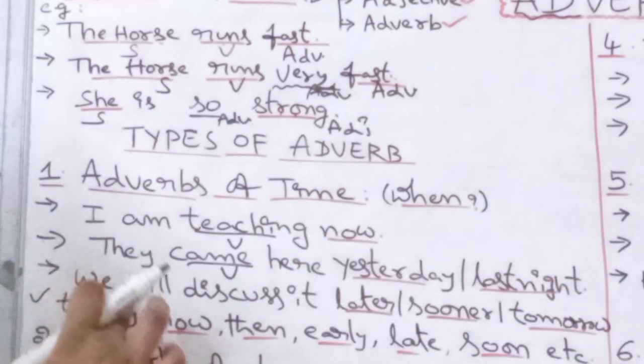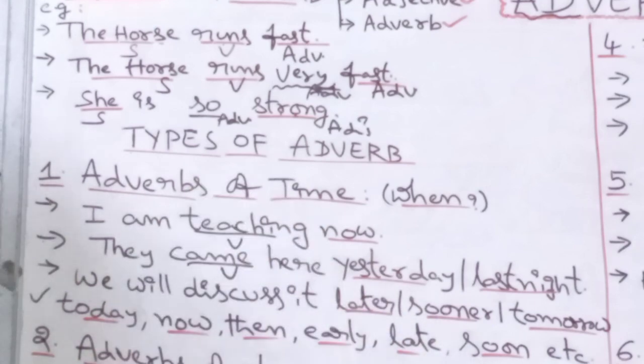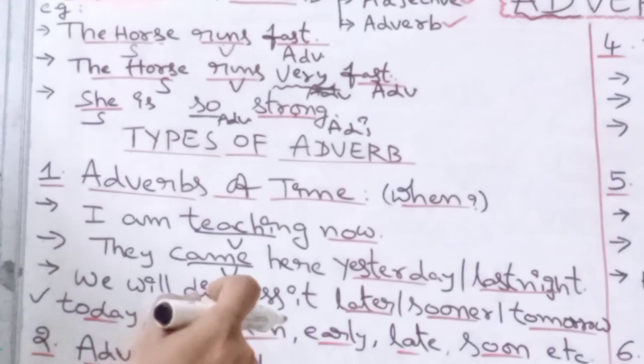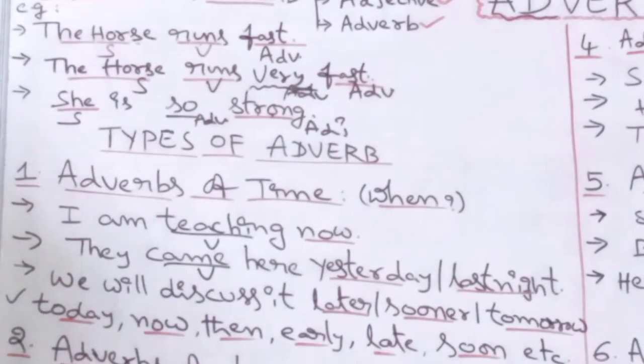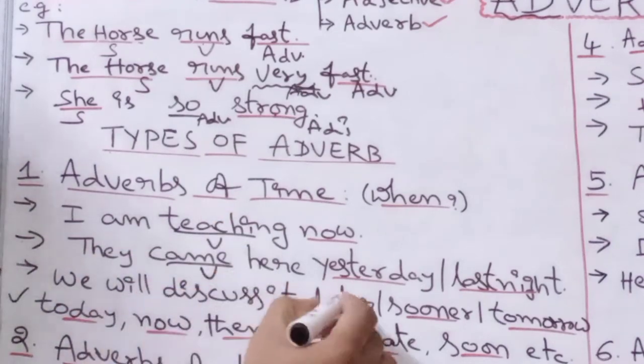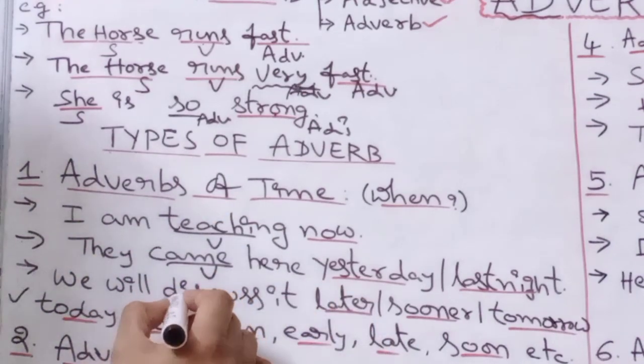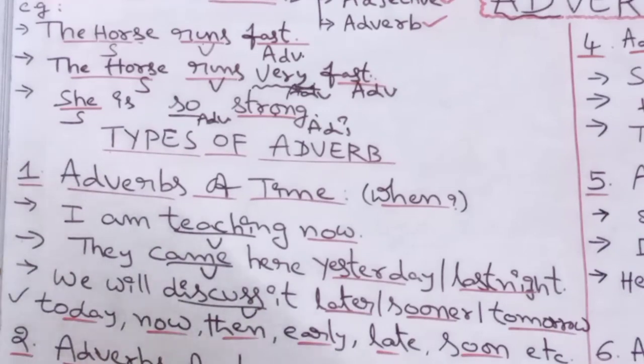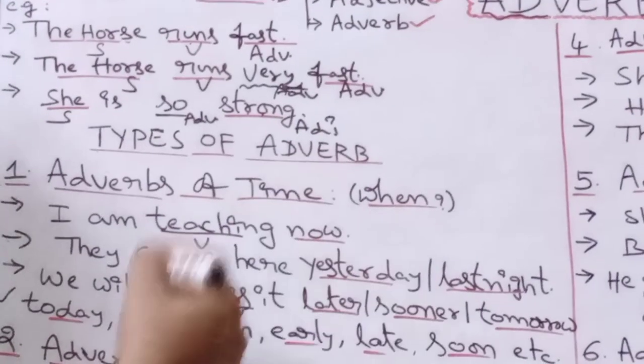Next example, we will discuss it later. Later means when? After some time, after a while, later. Later also gives some time sense. That's why later also becomes an adverb of time. Definitely, absolutely it becomes an adverb, because later qualifies the verb discuss. That's why it becomes an adverb.